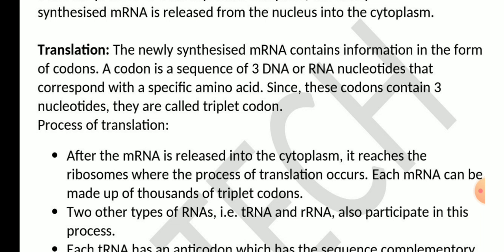Now the next process is translation. The newly synthesized mRNA contains information in the form of codons. A codon is a sequence of 3 DNA or RNA nucleotides that corresponds with a specific amino acid. Since these codons contain 3 nucleotides, they are called triplet codons. Let's see the process now.